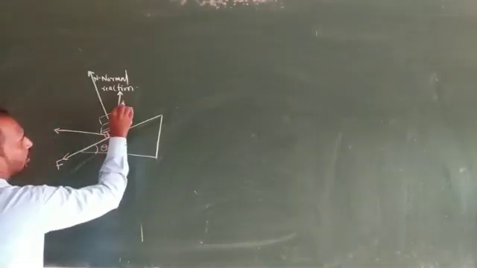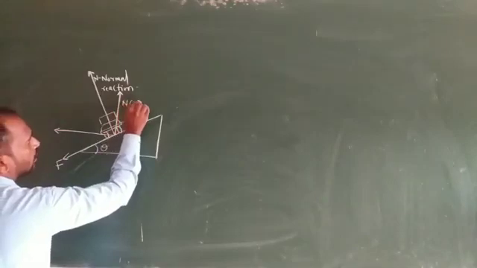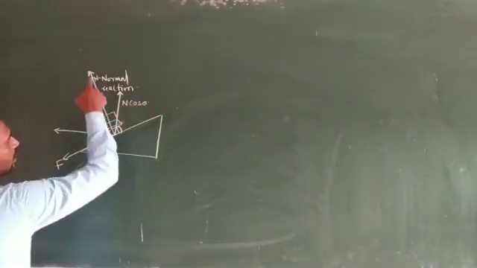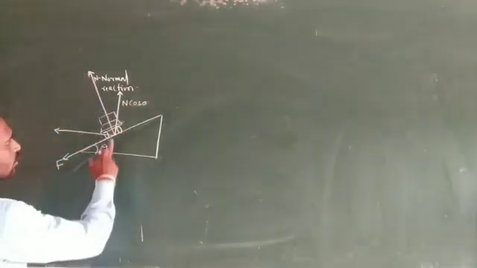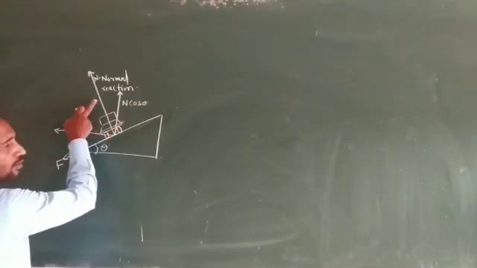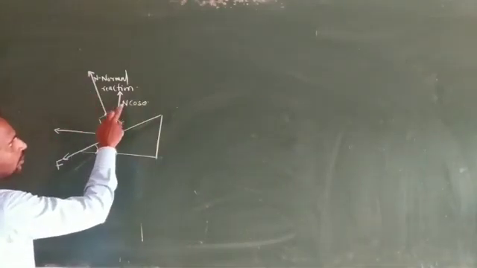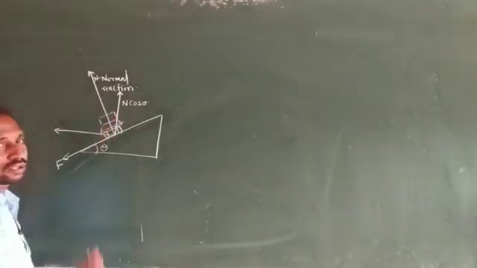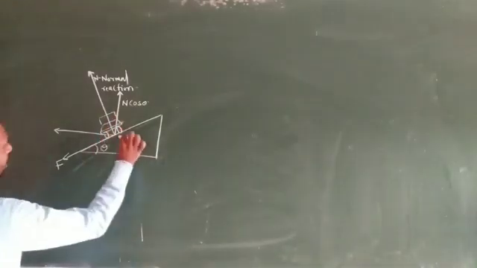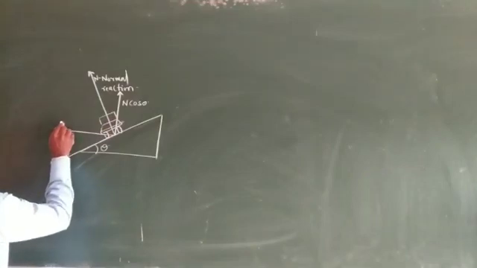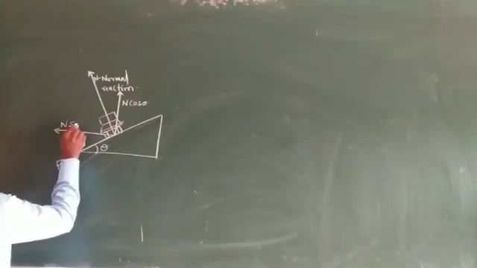Okay, so this component we consider as N cos theta, because here we consider the normal reaction, and this one is a component of this normal reaction. So this component we consider as N cos theta. And along the x-axis, another component is there, and this component we consider as N sin theta.